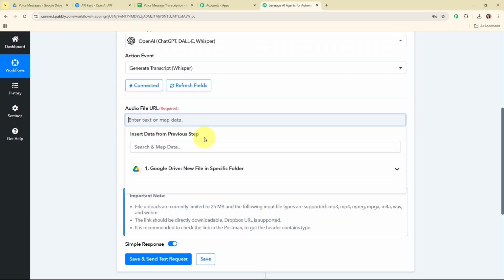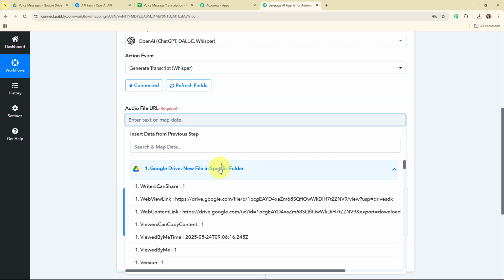Mapping data means inserting data from a previous step. That means I'm going to map the data from the response that I received in my trigger step or my previous action steps. Mapping makes the text dynamic so that when you receive a new file through Google Drive, then automatically this previously existing detail will be updated with the new one. So for the audio file URL, I'm going to map the web content link of the audio file we have received in the Google Drive response.